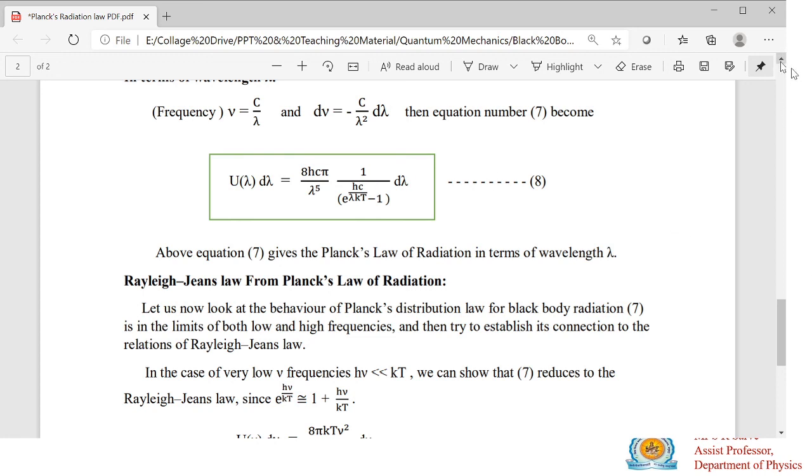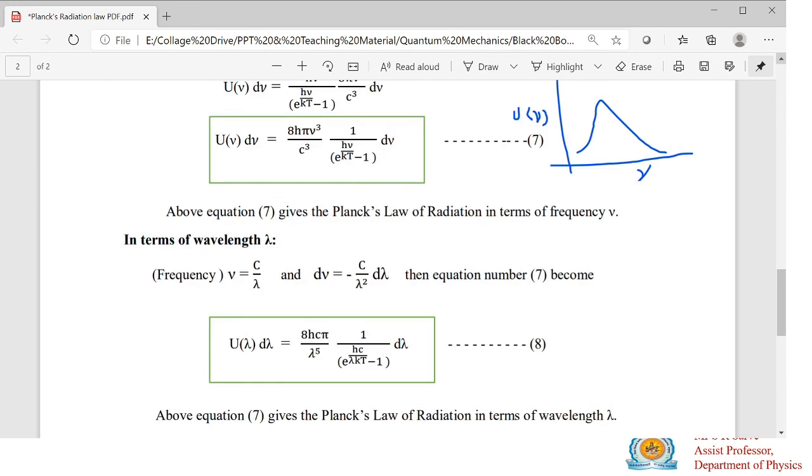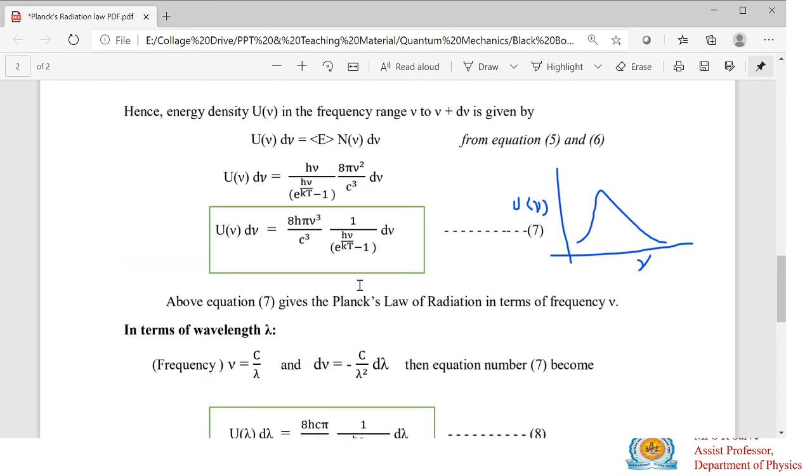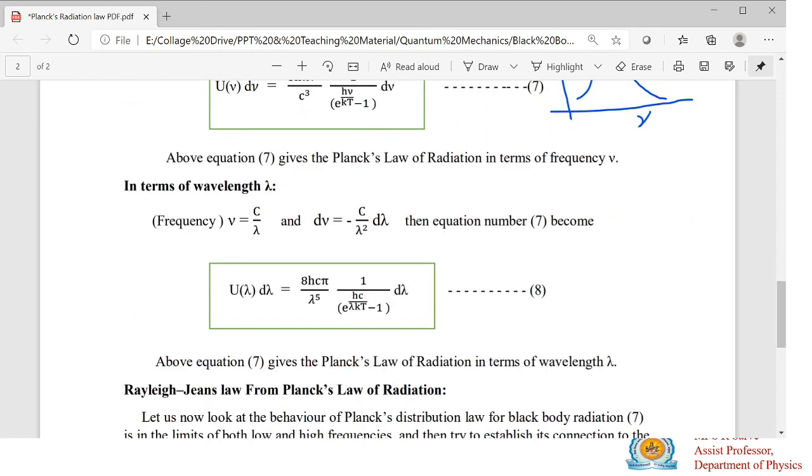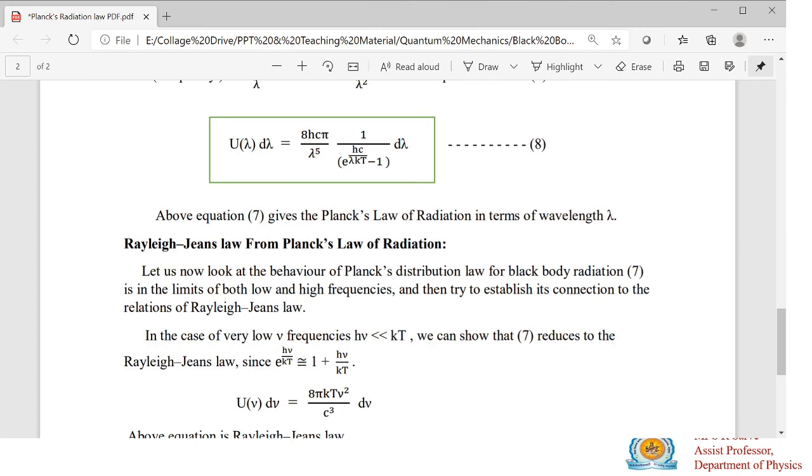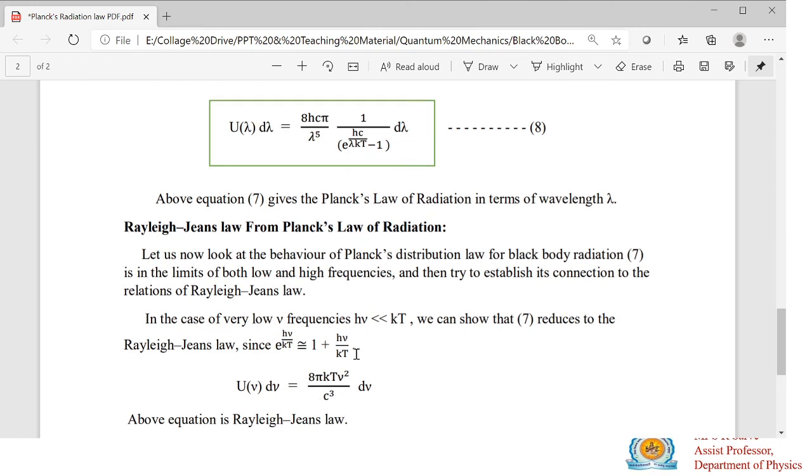Suppose you take the expression in terms of frequency, so this is the equation of Planck's law of radiation in terms of frequency. From this equation you will get the Rayleigh-Jeans law if you consider the condition for lower frequency. If the frequency is small, then the value of h mu will be very much smaller than kT, and e raised to the power h mu divided by kT can be substituted as 1 plus h mu divided by kT.